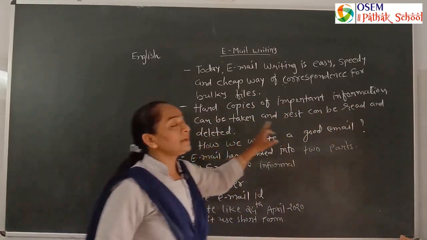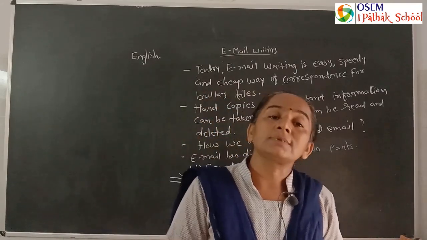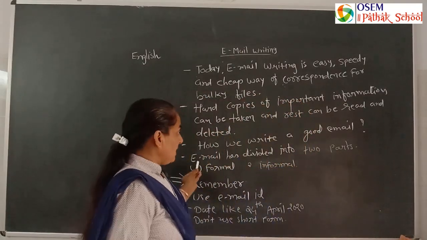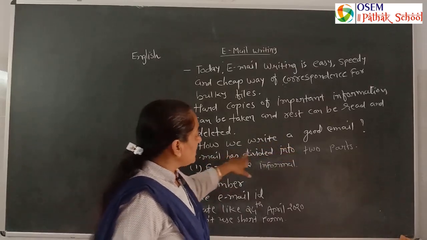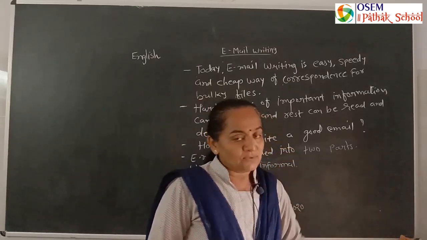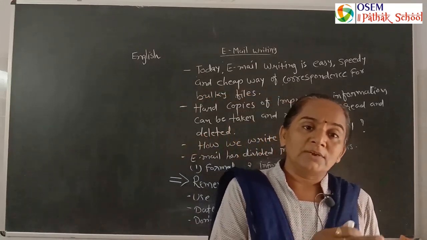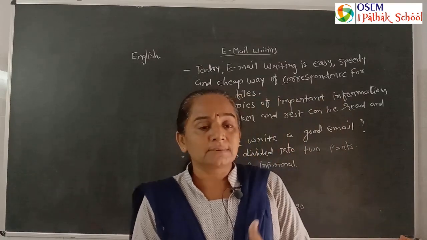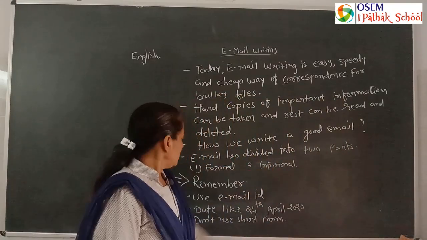Then how do we write a good email? For a good email, we should follow certain steps. Email is divided into 2 parts: formal and informal. As we already know, like in letter writing we write formal and informal letters, in the same way here there are formal email and informal email.